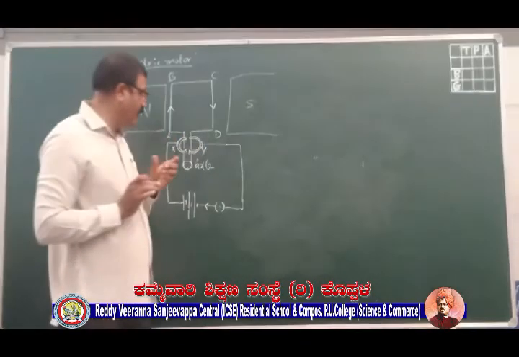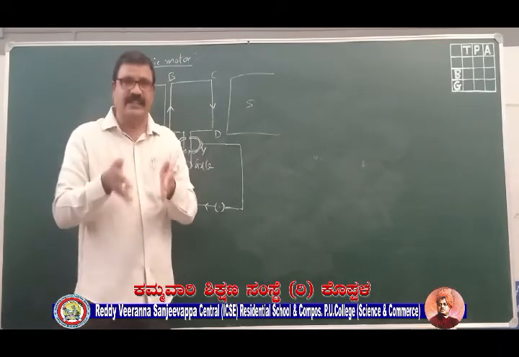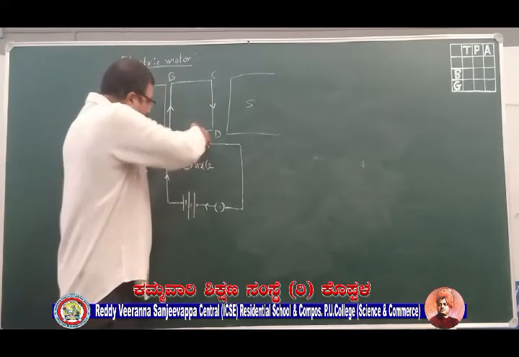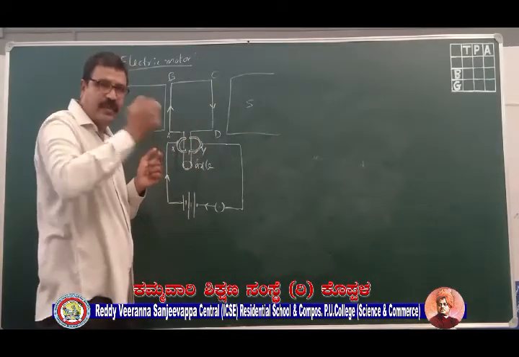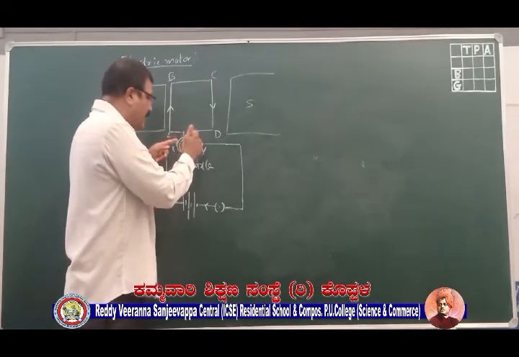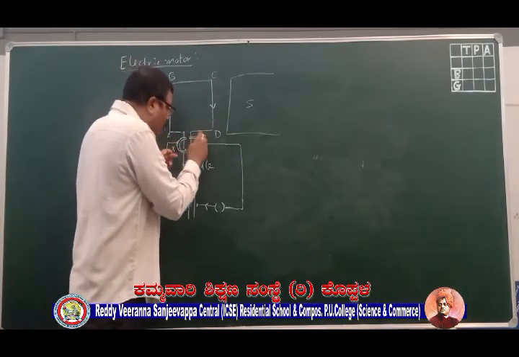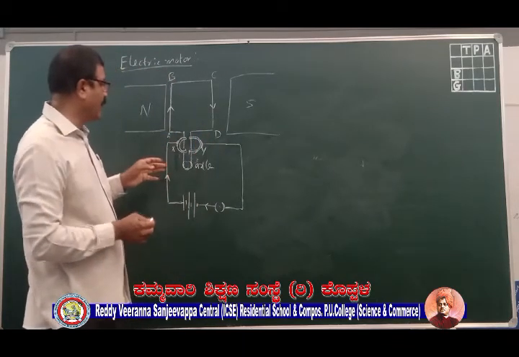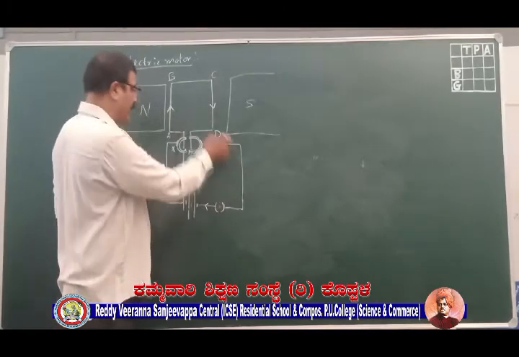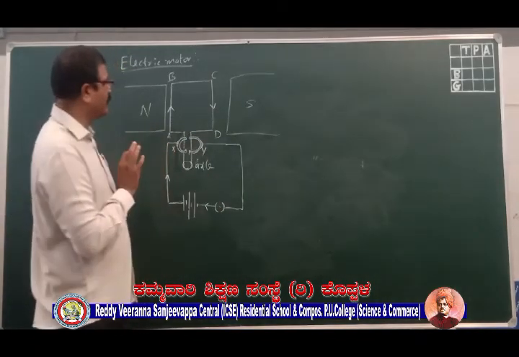Now let me explain what the split ring is first. A ring which is broken, cut into half, and placed on the axle. The axle is a shaft which will be turning. So that split ring is connected to the wire through carbon brushes. I have connected that to a key once again. So what will happen here? Let us discuss what will happen.